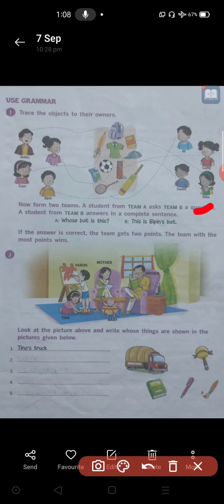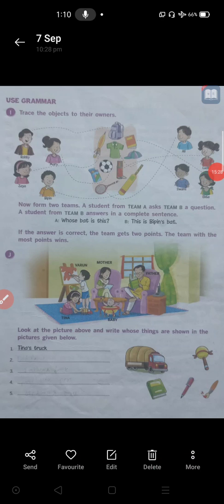Now the same thing here. Look at these things. Look at this image properly. Here, what is Varun doing? Painting. Mother is writing something. Father is reading something. The baby is playing with a toy. In his hand there is a toy. And here that girl is playing with a toy called a truck. She has a truck in her hand and she is playing with it. So this is the image we can see.